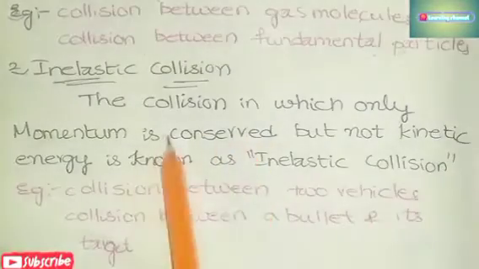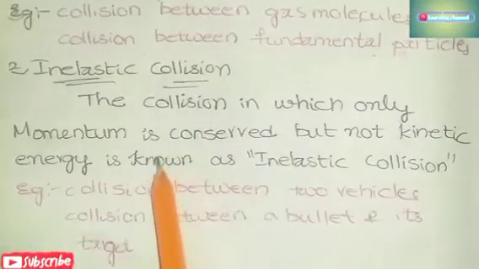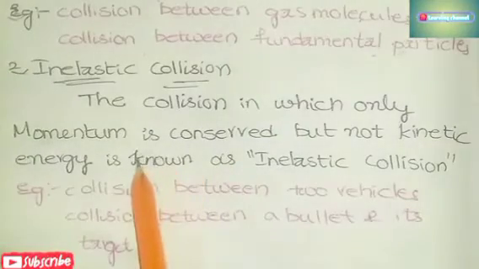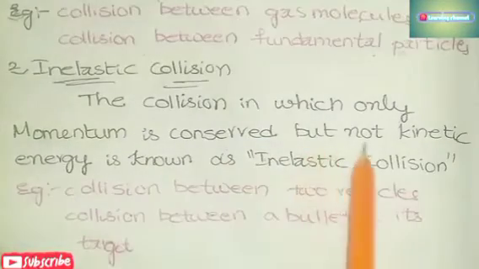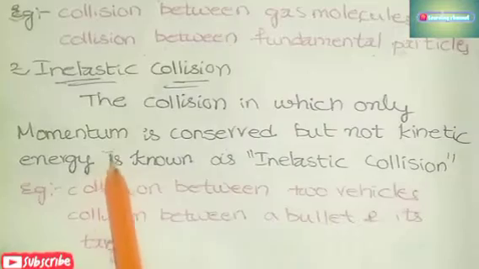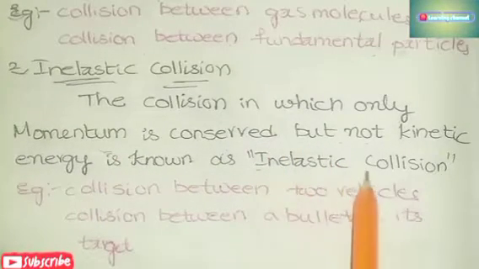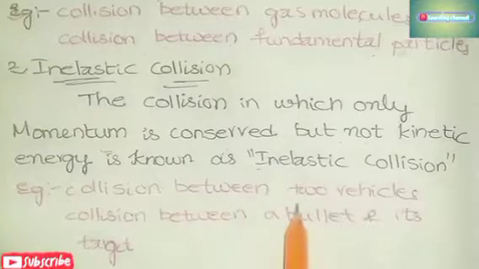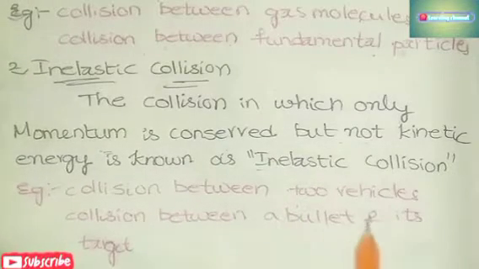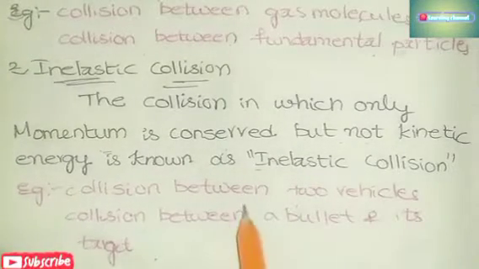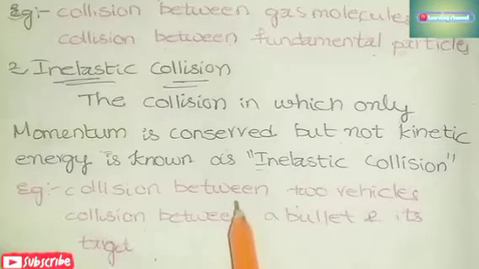Coming to inelastic collision, it is the collision in which only momentum is conserved, but not kinetic energy. So only momentum is saved but not kinetic energy. This is called inelastic collision. Examples are collision between two vehicles and collision between a bullet and its target. If you write the definition, types of collision and examples, you are going to get about 3 marks.